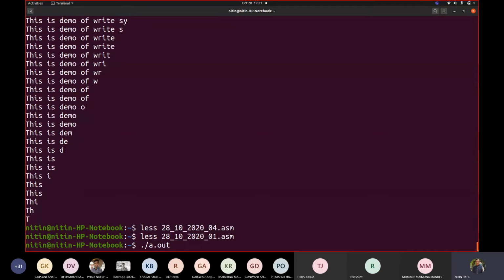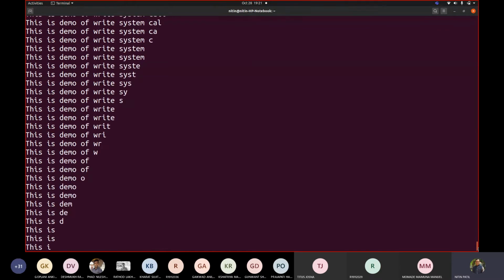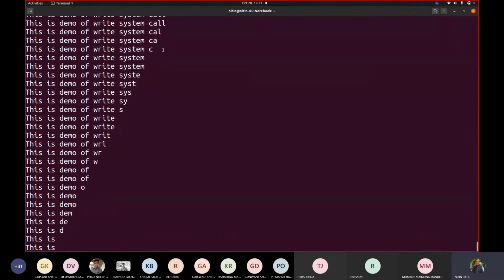For example, let me scroll up a bit. You can see here call, then cal; I want a reverse output of this. You should be able to control the number of characters.